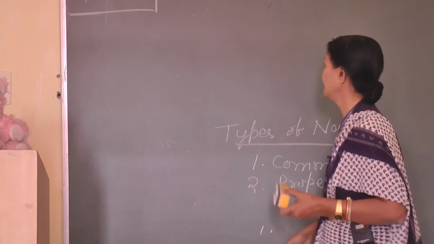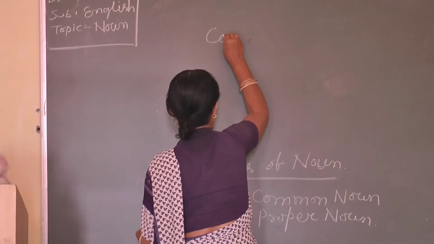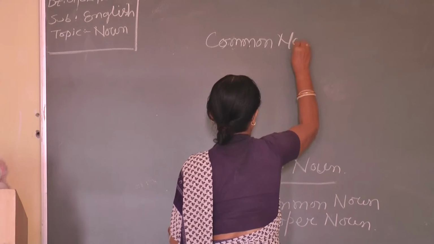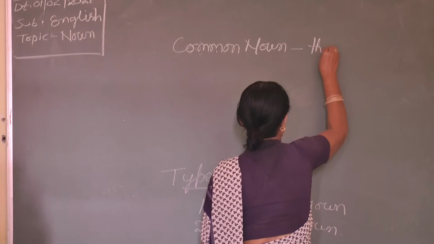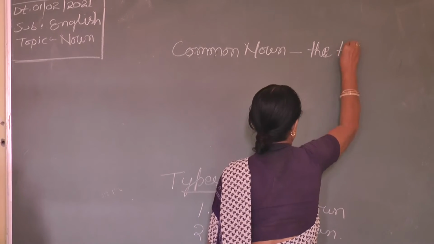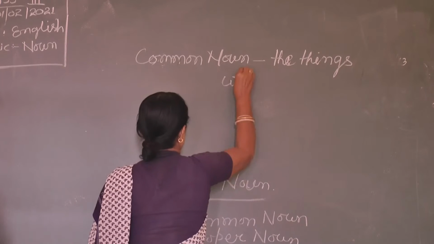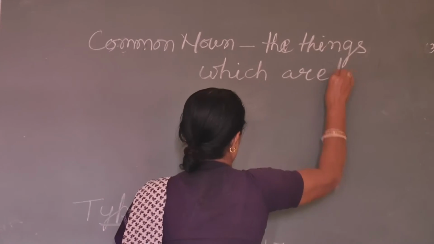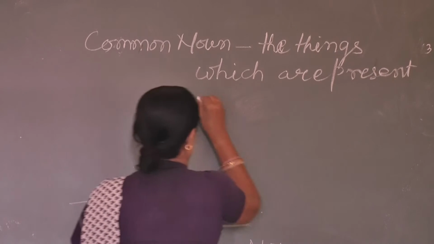Common means the things, write down, common noun. The things which are present everywhere.